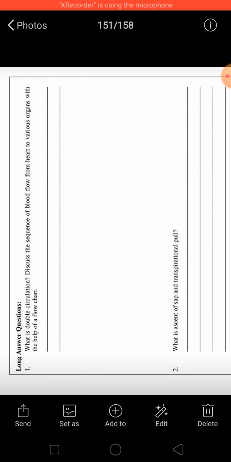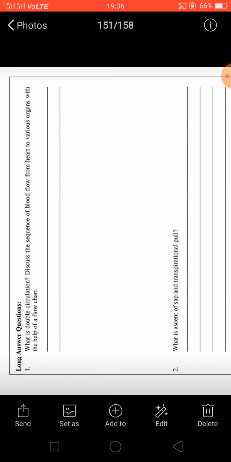And what is transpirational pull? Transpirational pull is a type of force which acts on the top of the plants. As you all know, water keeps on transpiring from the upper surface of the plant, and when this water evaporates or transpires through the upper surface, a vacuum is created, and this vacuum causes a suction force, a transpirational pull, which drags water from lower side, from roots to the top of the tree.